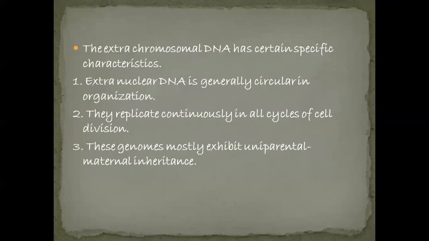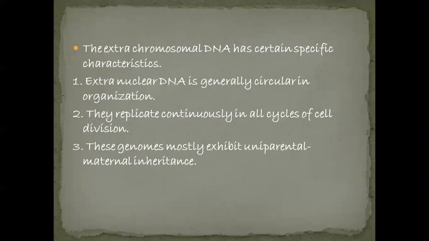These extrachromosomal DNA present in the mitochondria, plastids and also plasmids have some specific characteristics which are different from nuclear DNA.